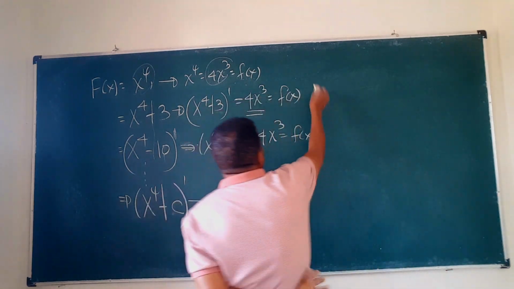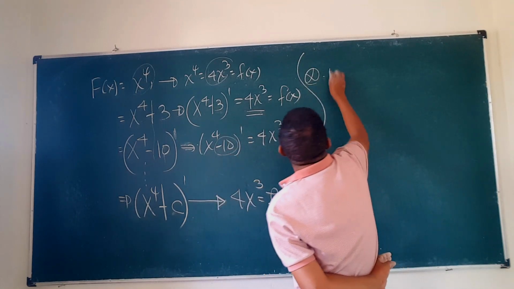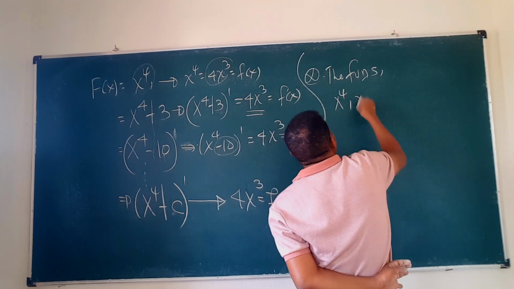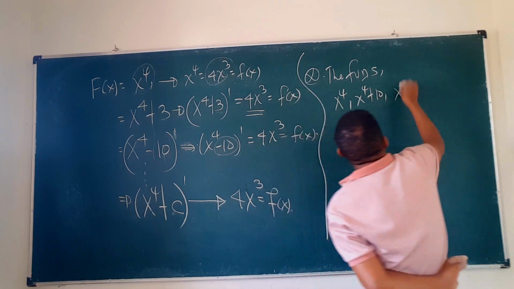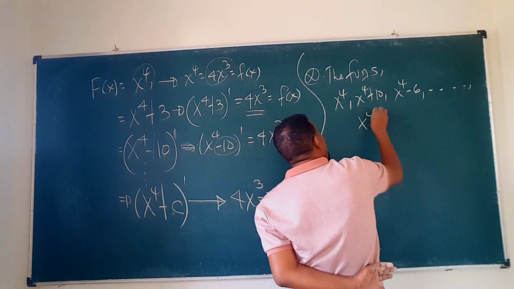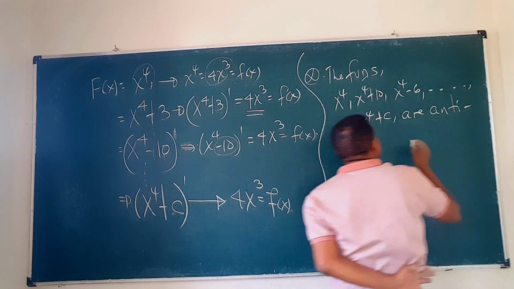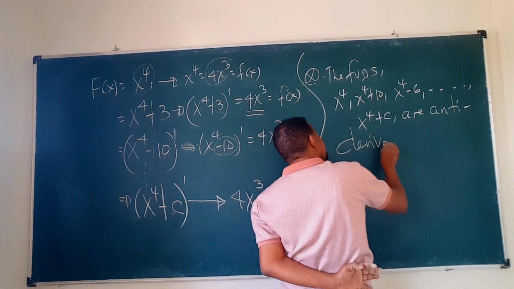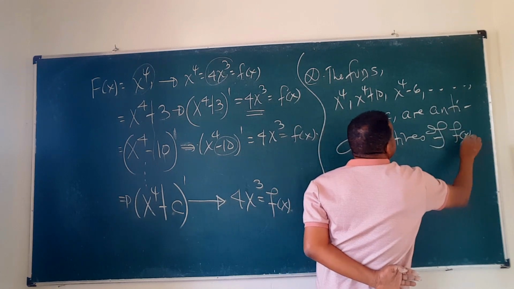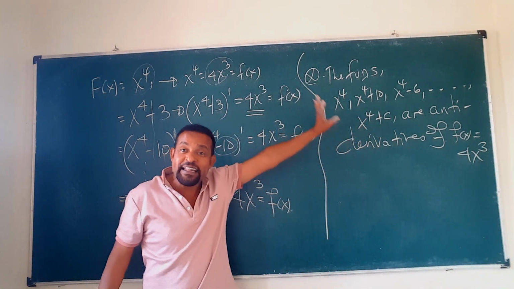The remark is here: look at the functions x to the power of 4, x to the power of 4 plus 10, x to the power of 4 minus 6, all of these, finally x to the power of 4 plus c. What are they? They are all antiderivatives of the function small f of x which is 4x to the power of 3. What are all of these? Antiderivatives.